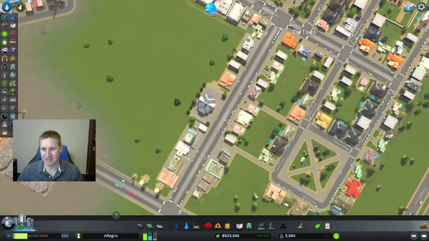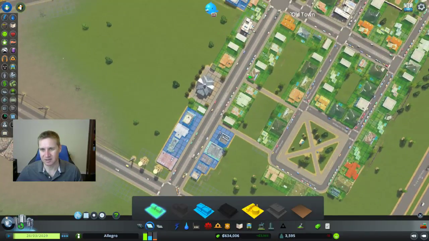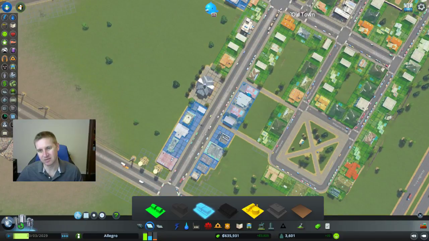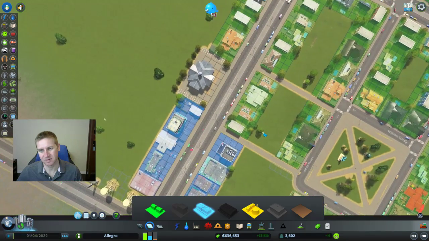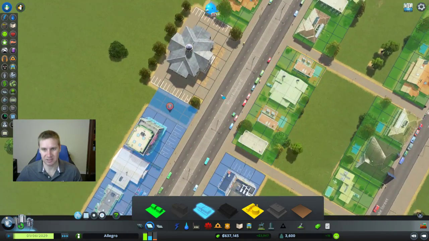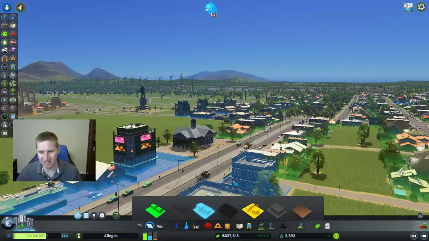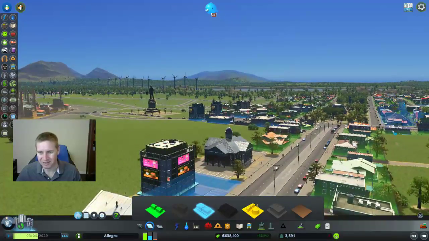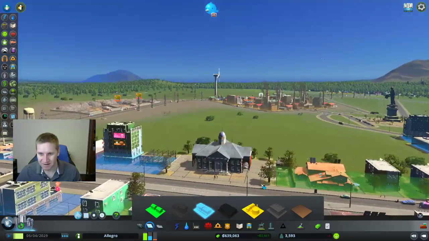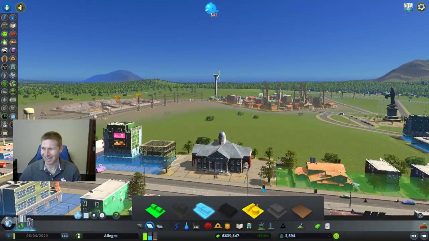So I like that. Let's see how my zoning's doing here. I think I'm going to actually make this commercial right here. We're going to leave this residential for now. Let's take a closer look at this building. That is a cool looking building. I really like that.